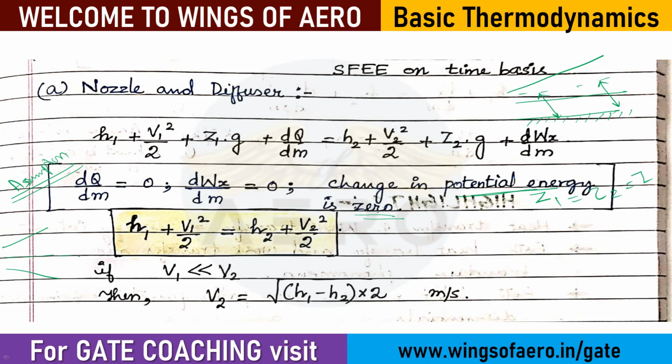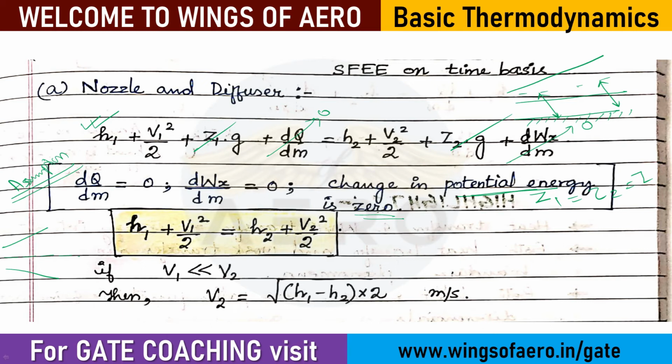If this is the general equation, and my heat is not there, I can simply eliminate it as 0. If work is not done, I can eliminate that as 0. The potential head terms are the same, so they cancel from both sides. Now what are the remaining terms?